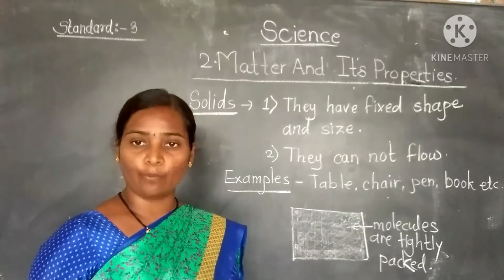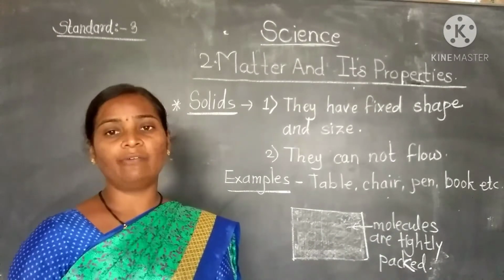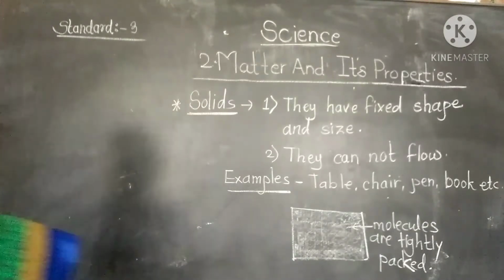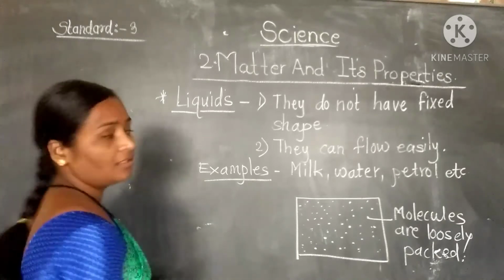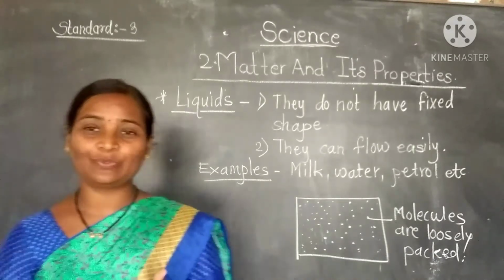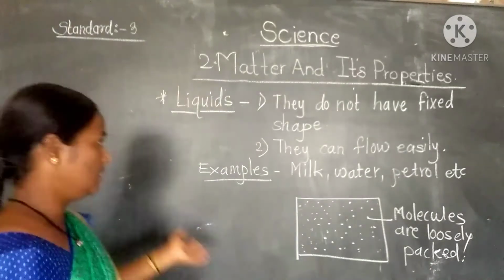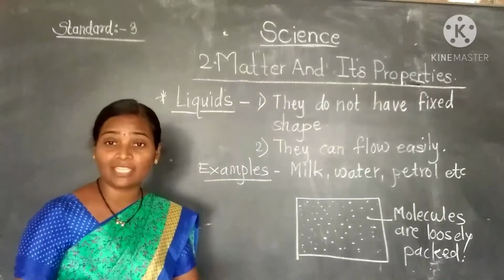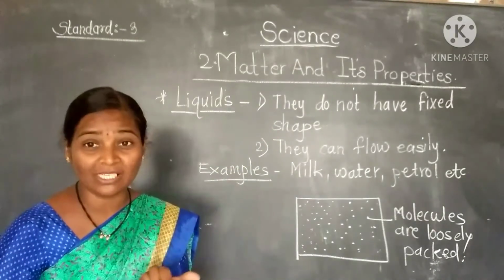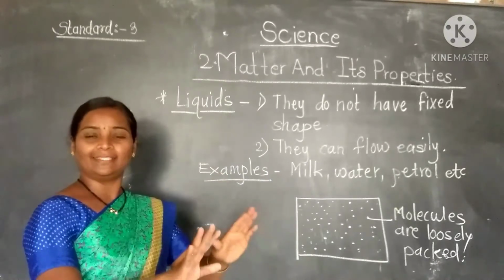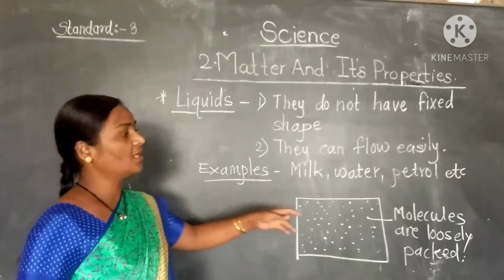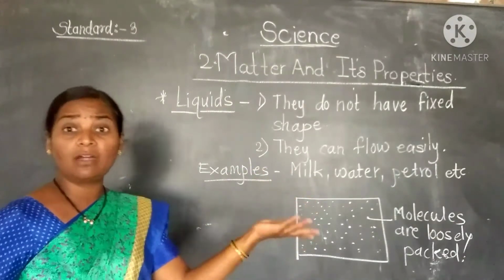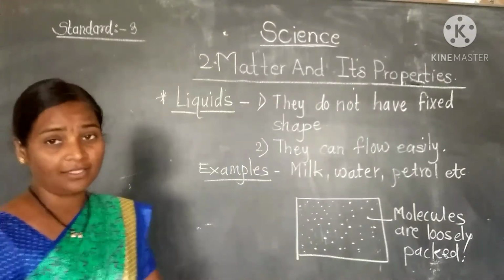So these are the properties of the solid. I hope you have understood. We will see the properties of liquid next. Here we have to see the properties of liquids. Which are the properties of liquid? See, students, first of all, they do not have a fixed shape, like solids, and they can flow easily. So here are the examples: milk, water, petrol, shampoo, then blood, curry, etc. These are the examples.